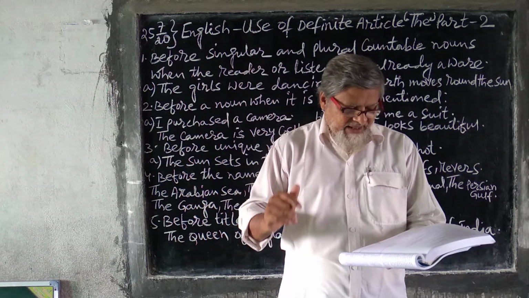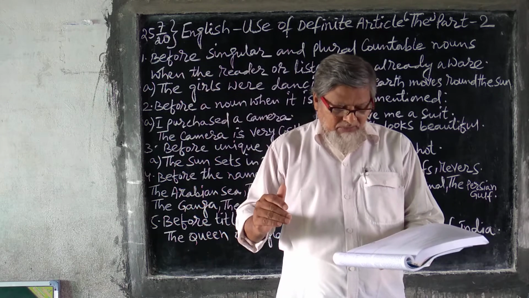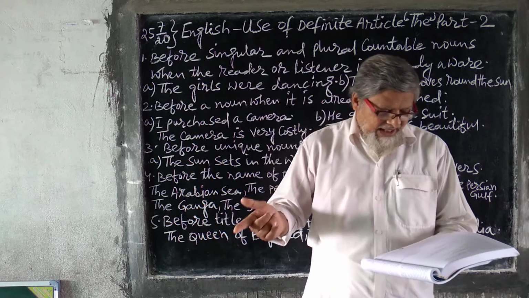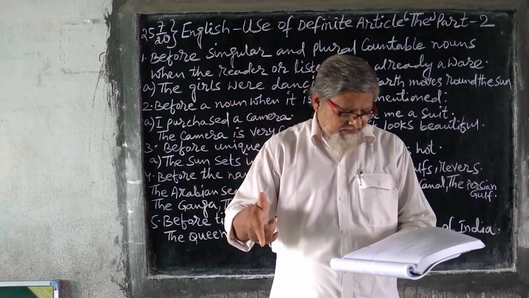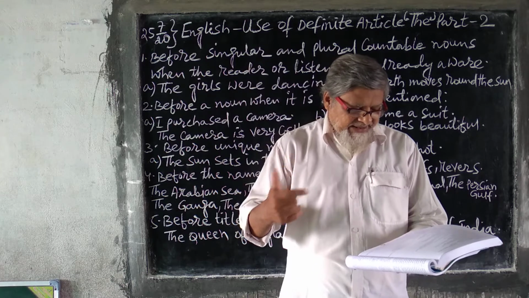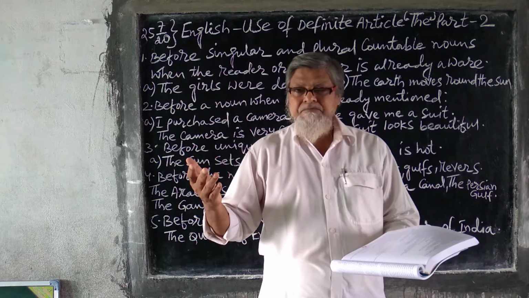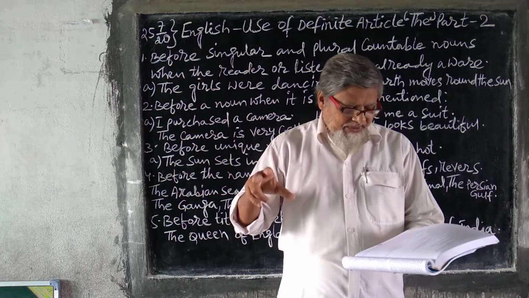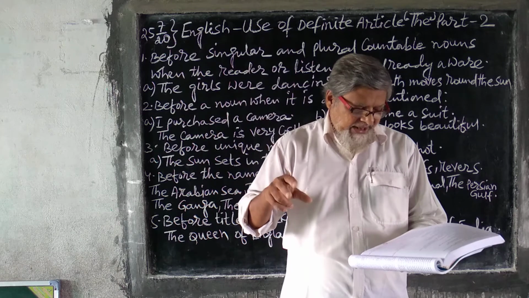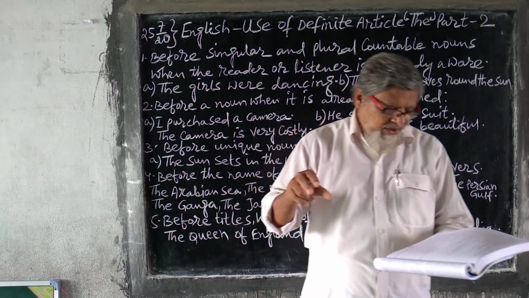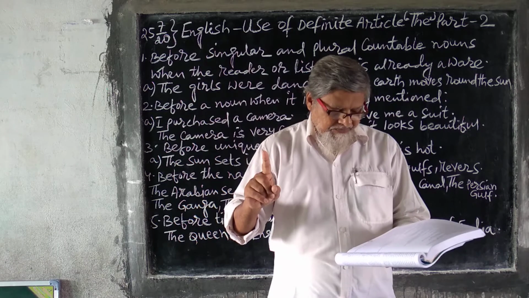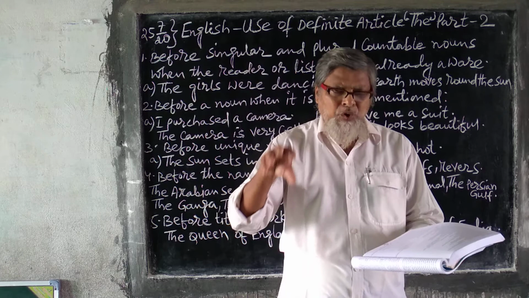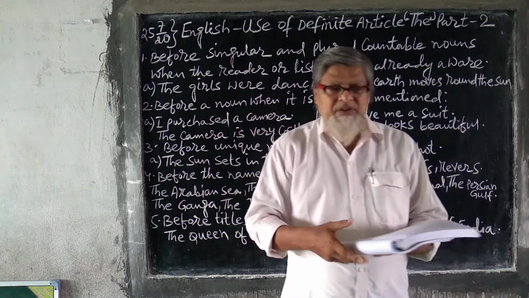Before words like next, last, first, second, if they are followed by a countable noun: I missed the last bus. We are talking about a particular bus that you have missed. Before a noun to emphasize it: he was the hero of the day. Particular day, particular boy was made the hero for that particular day. So you are using over here the particular day. This is the movie I want to see again and again. You are talking about the particular movie.